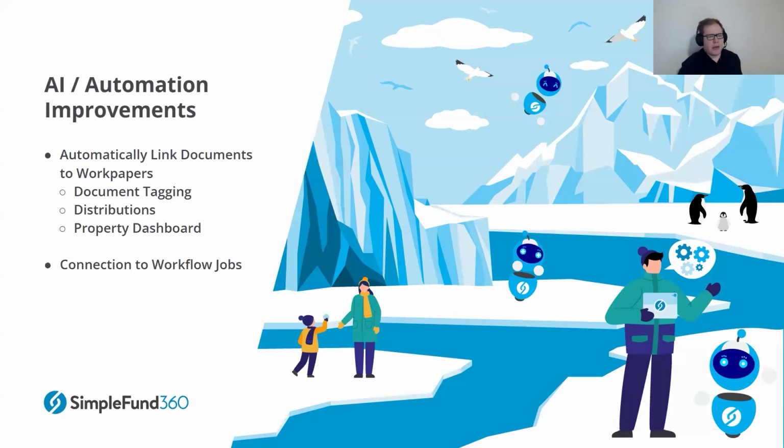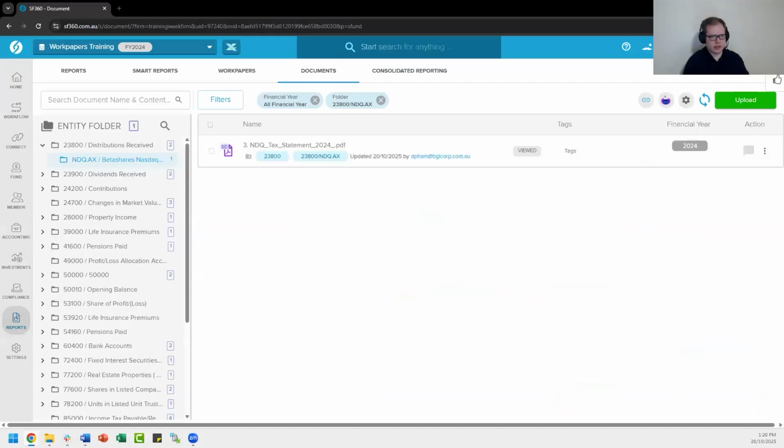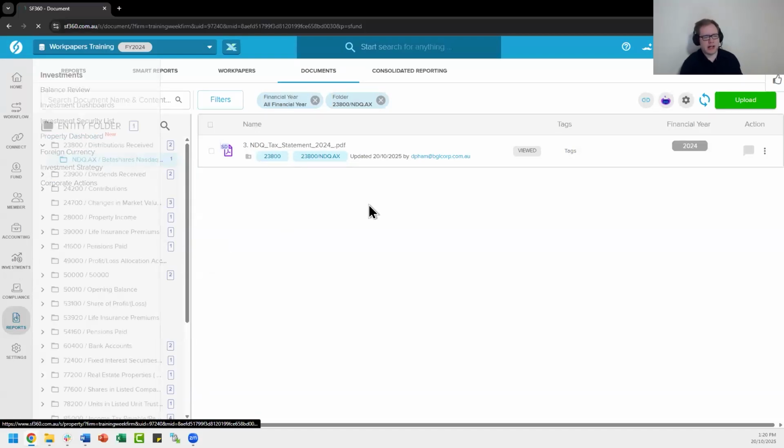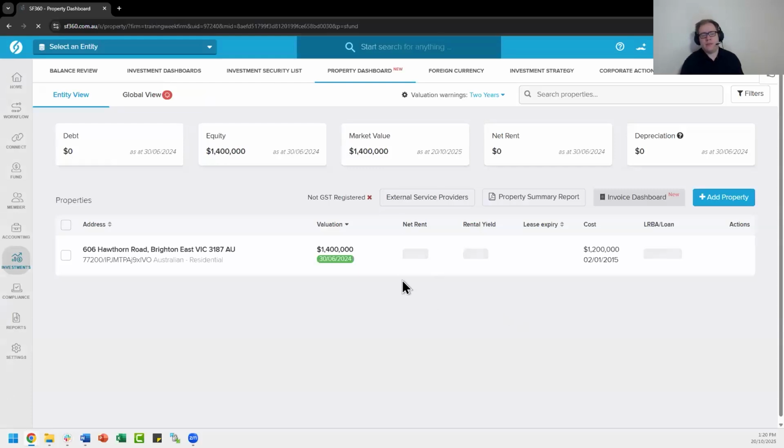But we do need to go through our third one, which is our property dashboard. This one is fairly quick, and I'll make it fairly quick for you because it is simply, I believe, about 3 clicks. If we go to our property dashboard under investments on the left, property dashboard here, the place that you can upload documents is related to your valuations.